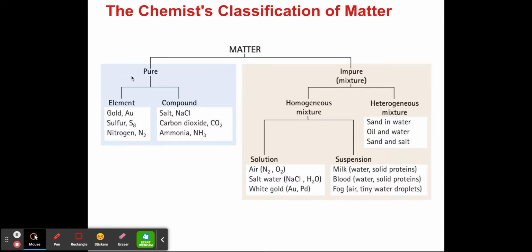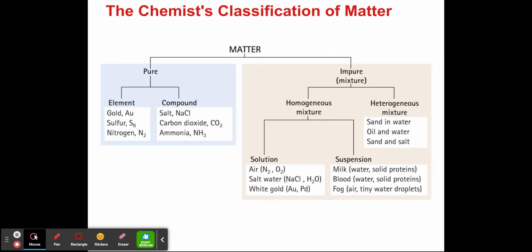So matter can be classified as pure substances and mixtures. So on the one hand, you have pure substances, and on the other hand, you have what? Mixtures. Now, pure substances can either be elements, which means they're made up of just one type of atom, like pure gold, like pure sulfur, like pure nitrogen. These are all elements. And on the other hand, pure substances can also be what? Compounds, like the table salt that we use in cooking is called sodium chloride, or carbon dioxide or ammonia. These are compounds, right? While mixtures can be classified as homogeneous mixtures or heterogeneous mixtures.